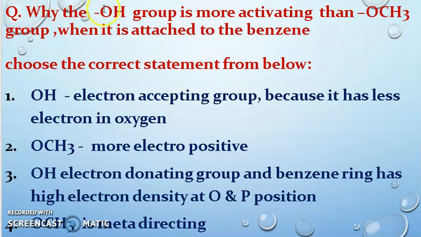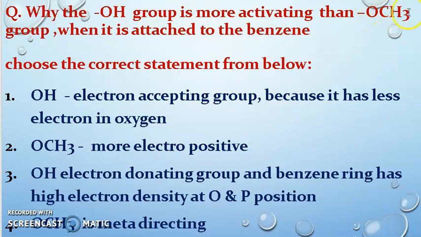So why is the OH group more activating than the OCH3 group when it is attached to the benzene? That means, when OH is attached to benzene, it is called phenol, right?